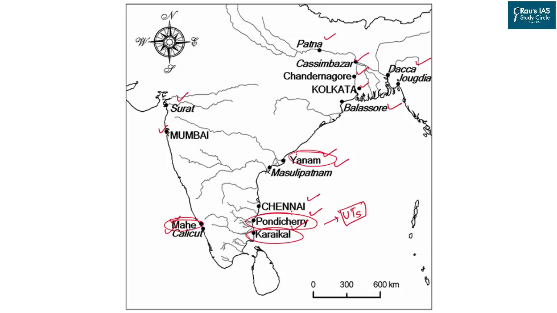From this map, we come across an important point. The French started from Surat. Then, gradually, they shifted towards the eastern port of Masulipatam, after which they shifted to a further eastern port, that is Kolkata. And Kolkata became a very important point where Chandranagar was the hub of French administration and trading businesses. But after the Carnatic War, they were limited to just the four centers that we have already discussed.